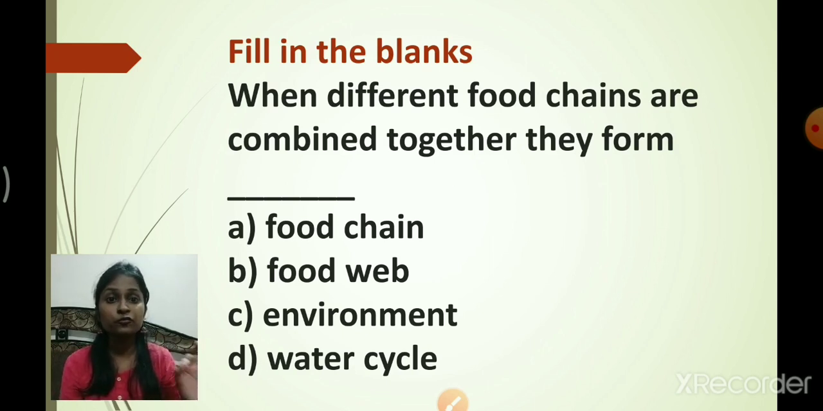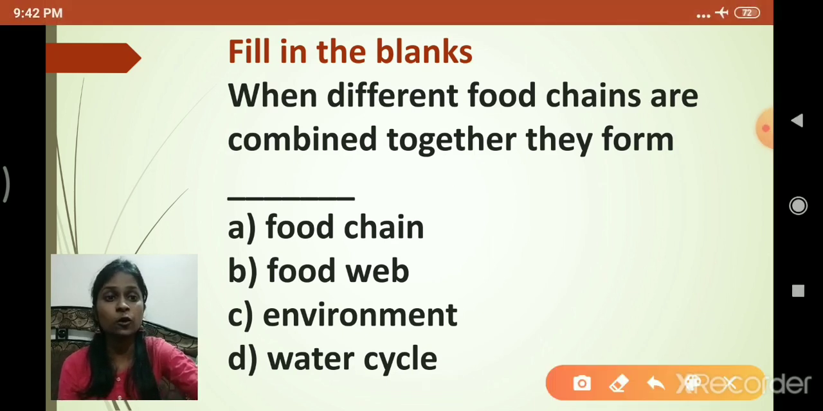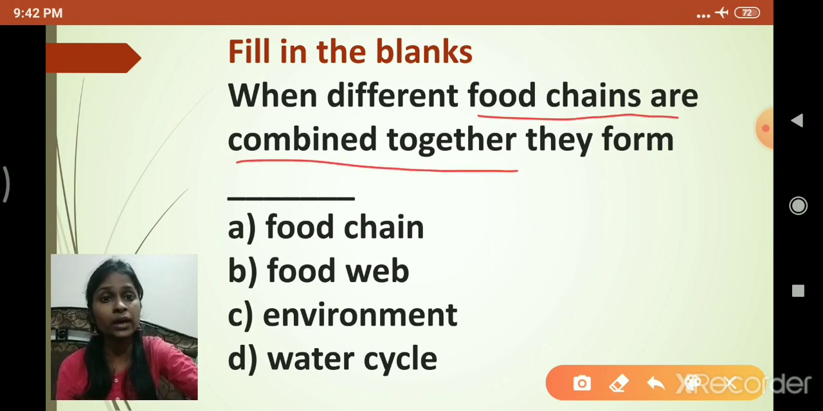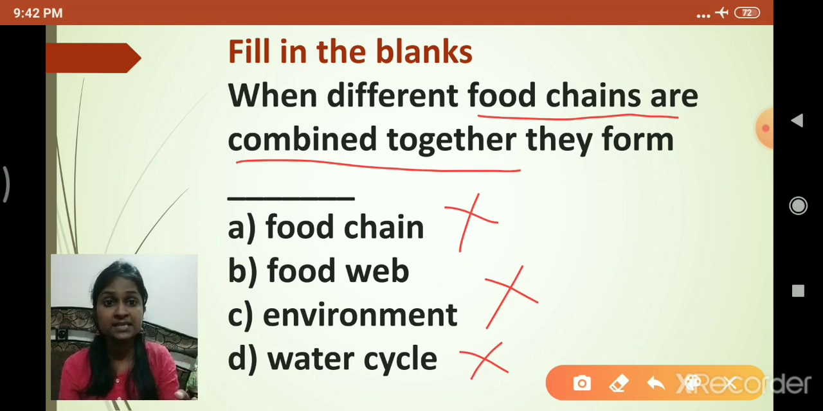Option A, food chain. Option B, food web. Option C, environment. Option D, water cycle. What will be the right option, students? Can you guess the right option? When many food chains are combined together, we are combining food chains, no? So what can we call it? Can we call it food chain? No. Can we call it environment? No. Can we call it water cycle? No. Then what is the right option, students, in this case?